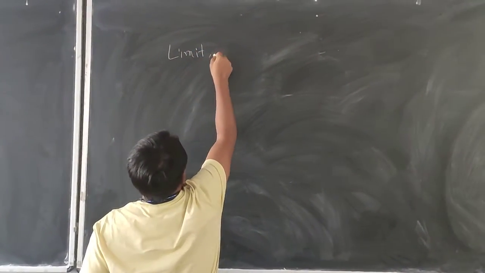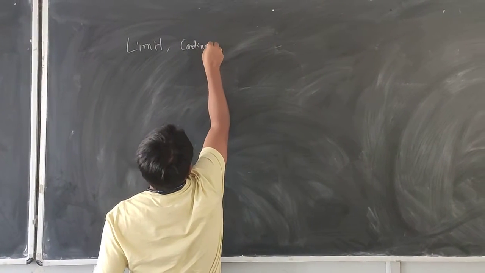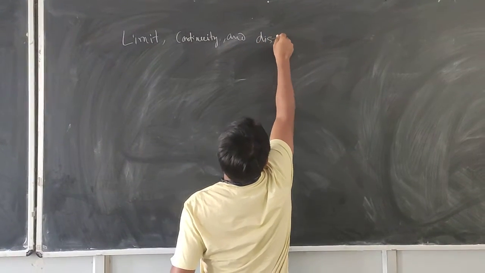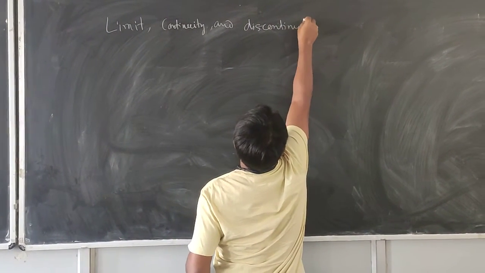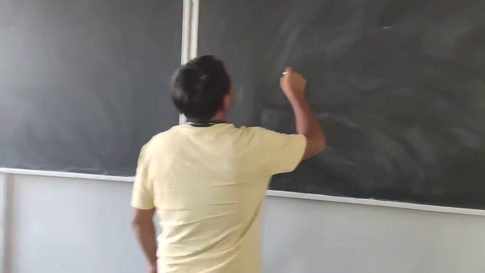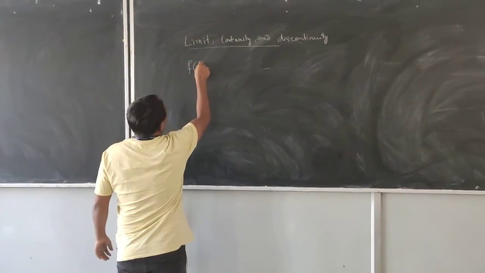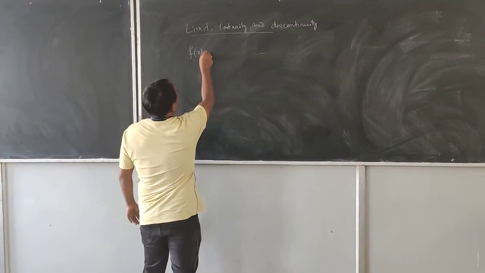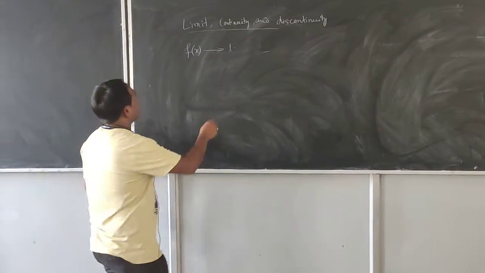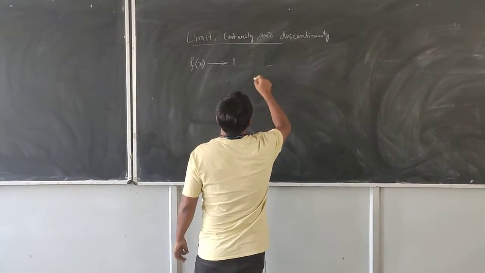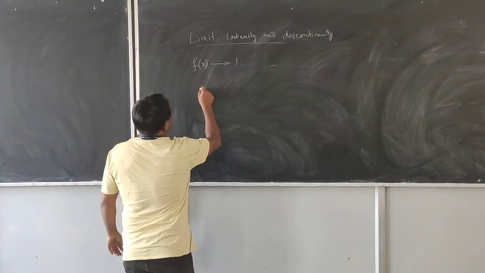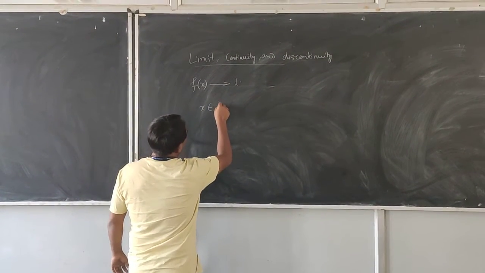So our unit name is limit, continuity and discontinuity. For limit, we are looking for a function which is tending to some limit L. What does this mean actually? For this we need to define some region where this function is defined. So say we are defining a function for x in region R.